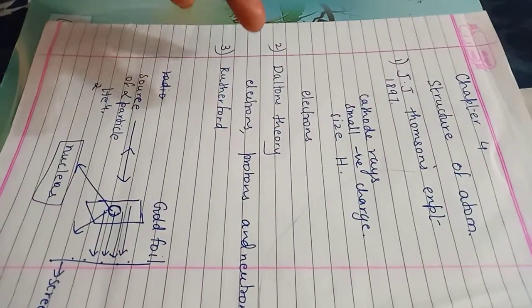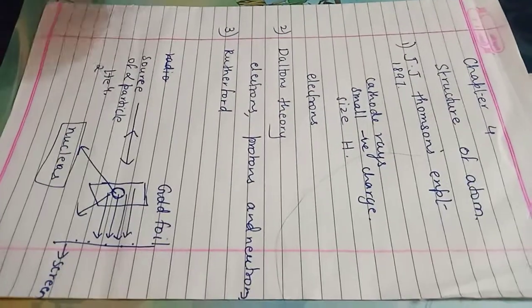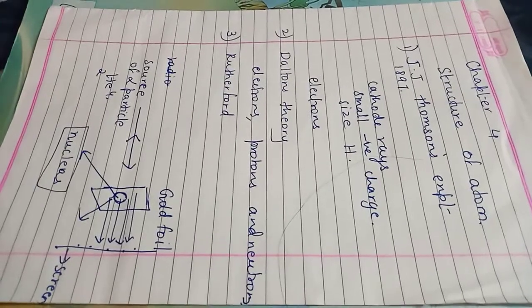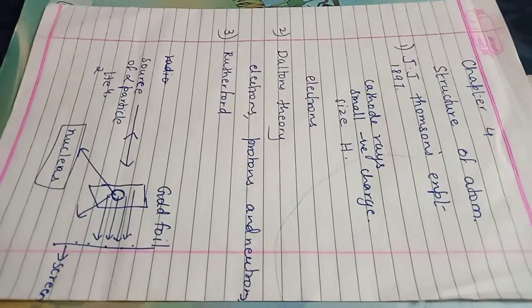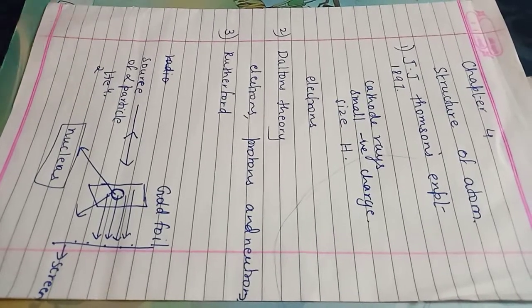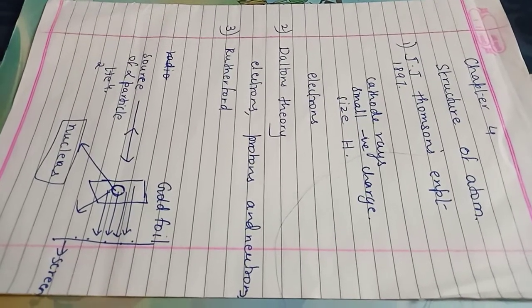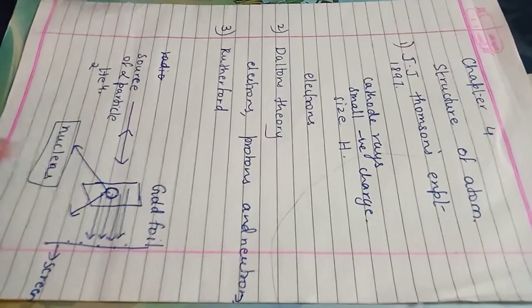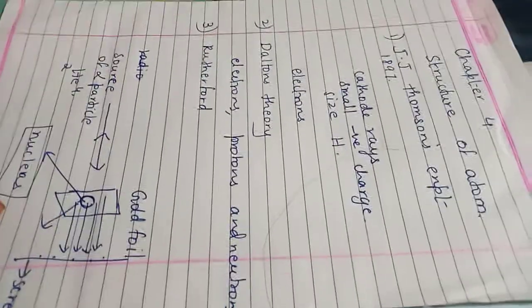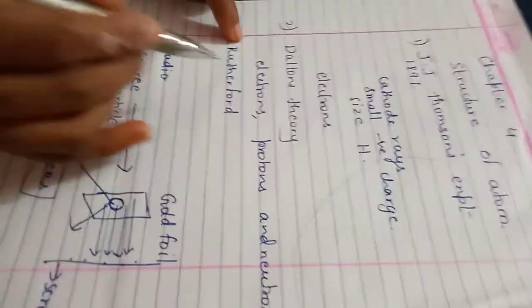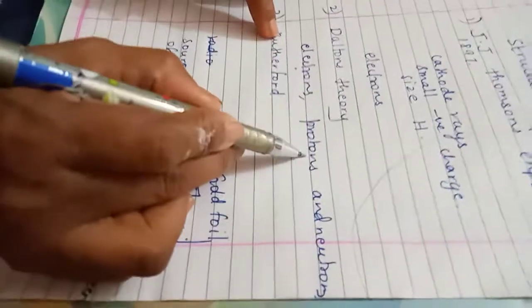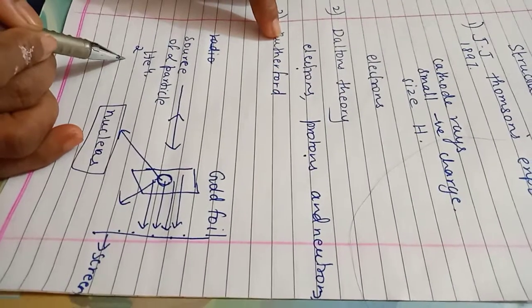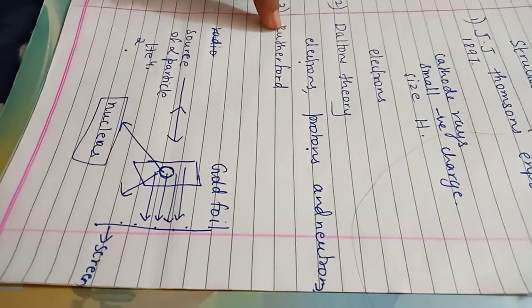Why will the remaining not retrace? Because the nucleus itself is very small in size. Most of the space in the atom is vacuum, and that made the alpha particles travel straight. That's it, students. Are you okay here? So that was Rutherford. Now we know that inside the atom there are electrons, there are protons, there is a nucleus.